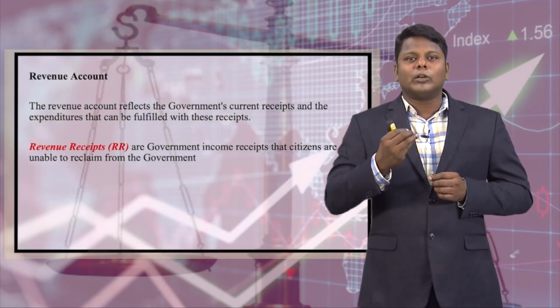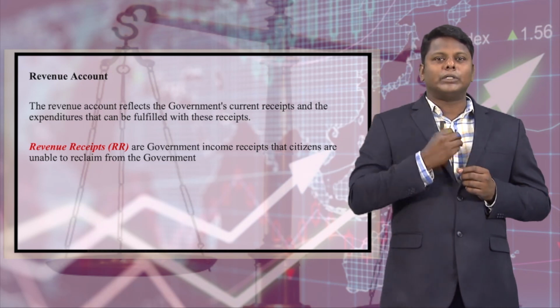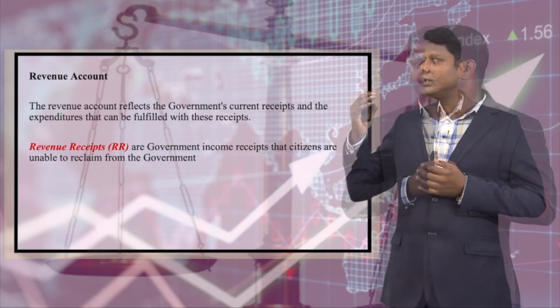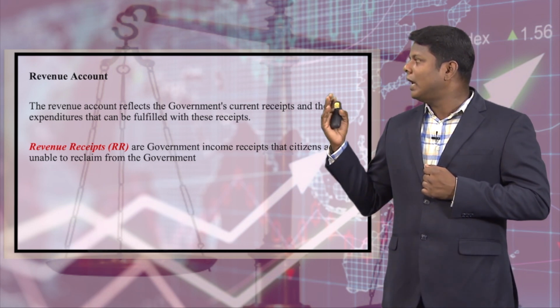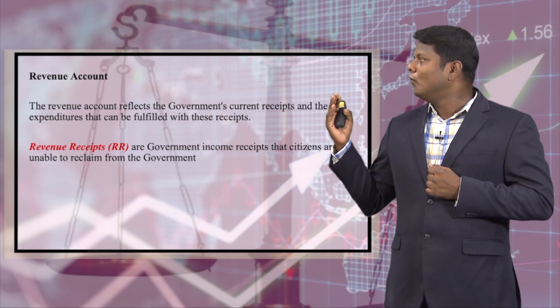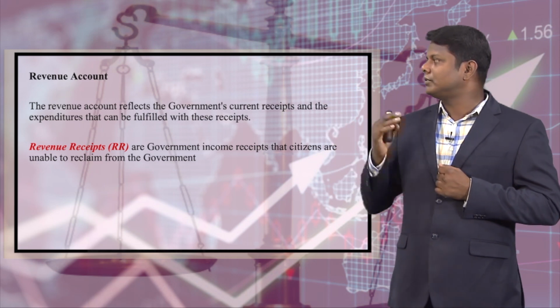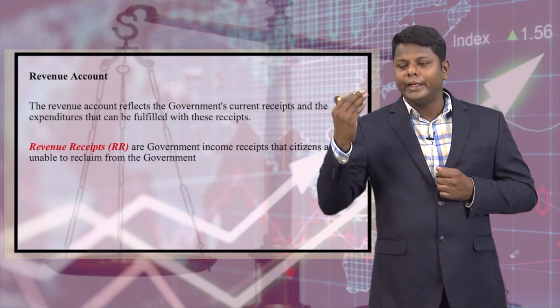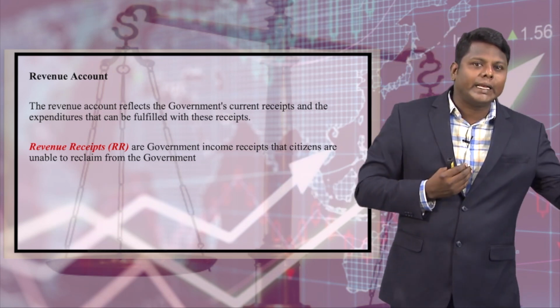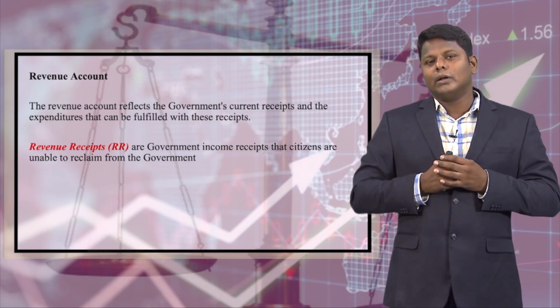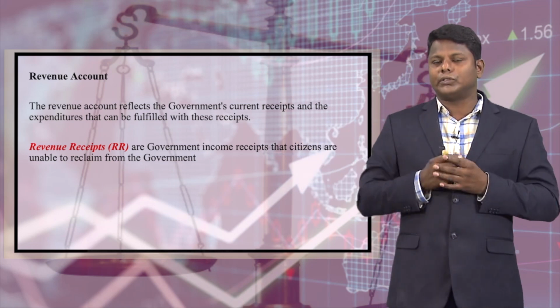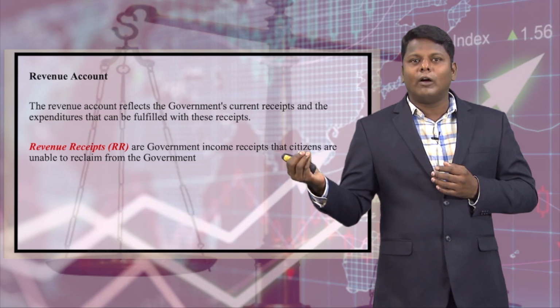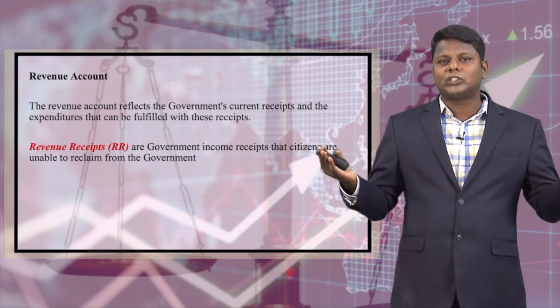Now we will discuss what the revenue account is under the revenue budget. The revenue account reflects the government's current receipts and the expenditure that can be fulfilled with these receipts. On one hand revenue will be there, on the other hand there will be expenditure. To maintain all of this is called revenue accounts. The income and expenditure of the government have to be maintained properly.